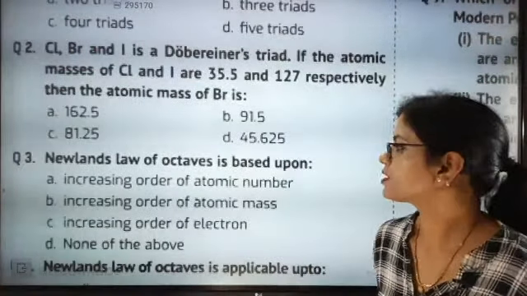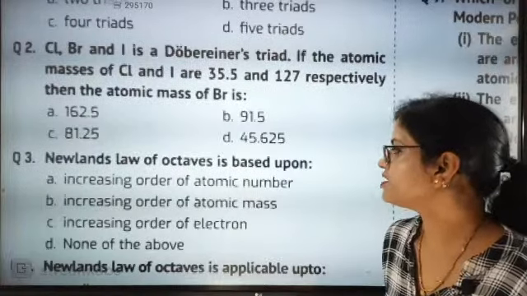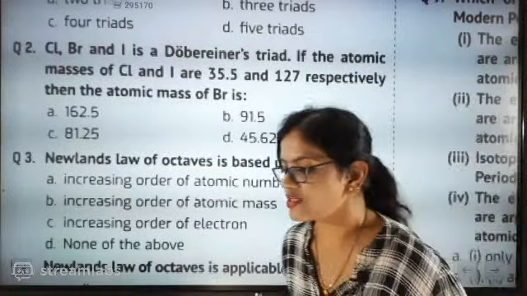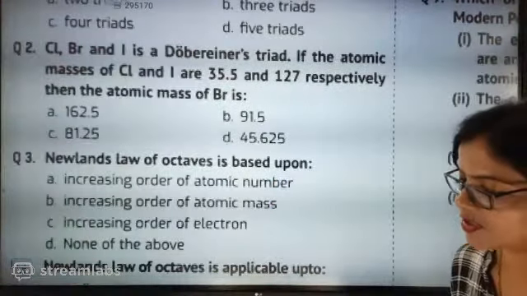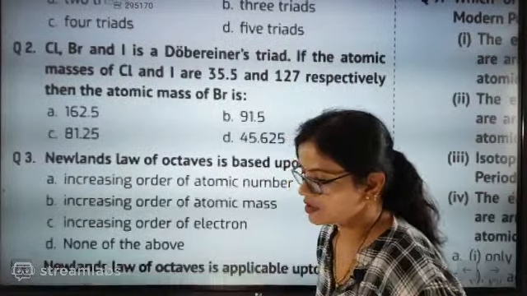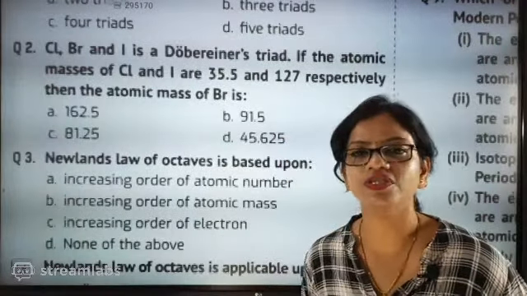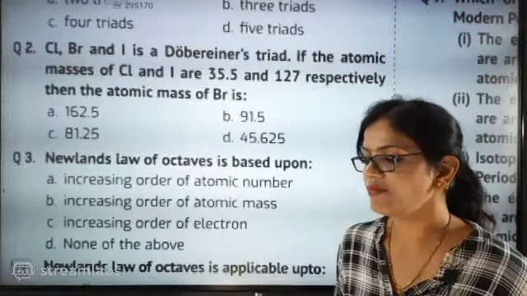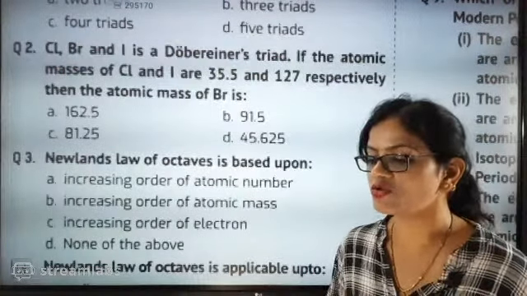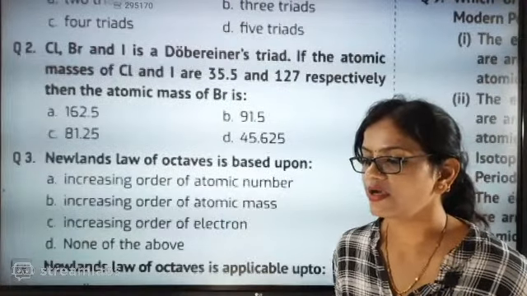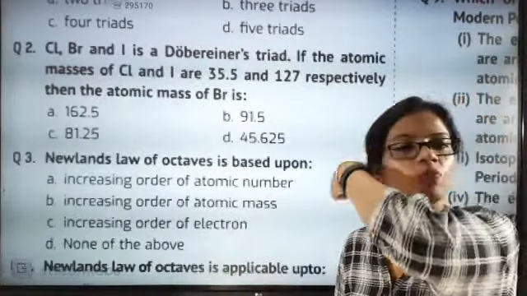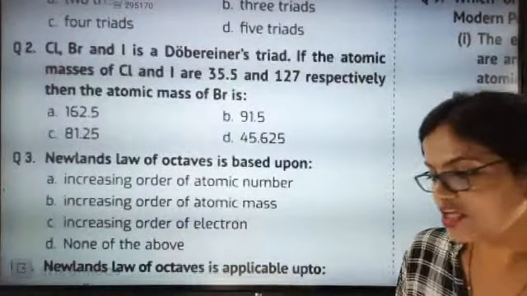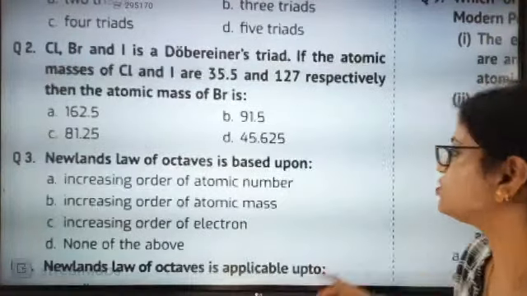I have no problem. Increasing order of atomic mass, increasing order of atomic number, increasing order of electrons, and none of the above. I confused you nicely. Now you have to tell the answer. At that time, was the atomic number concept there, or the atomic mass concept? One time confusion is enough. B is for sure, absolutely. It was exactly based on atomic mass.